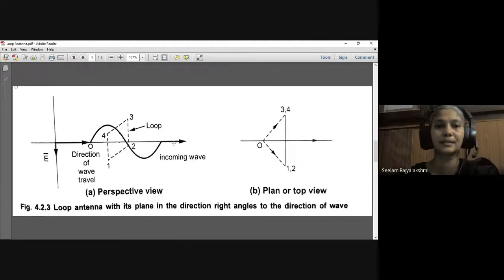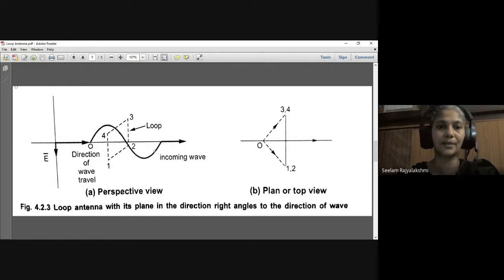Now let us consider the loop antenna, and we will place it with its plane at right angles to the direction of propagation of the wave. So we place this rectangular loop antenna with its plane at right angles, 90 degrees, to the direction of the wave. Here these are the vertical arms and these are the horizontal arms. We can call them horizontal antennas, and the vertical arms vertical antennas.